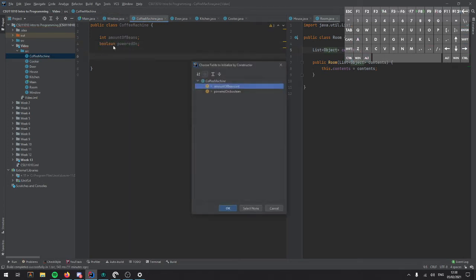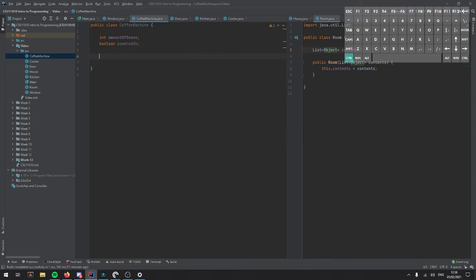And again, we create our constructor. Oh, I forgot to press Control A. There we go. And now we can create some methods which describe the coffee machine. So we could have it power on. For this example, we're not actually going to use parameters in our constructor. We'll just set this to false and this to 0, because that's going to be the default for our coffee machine.